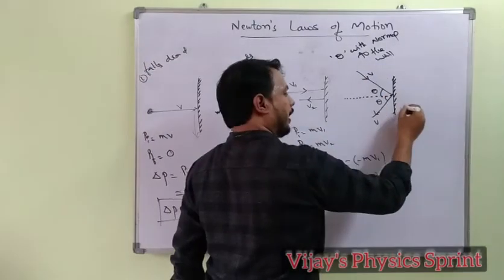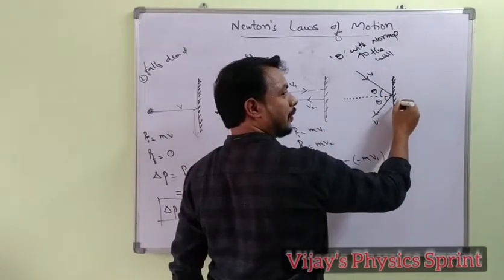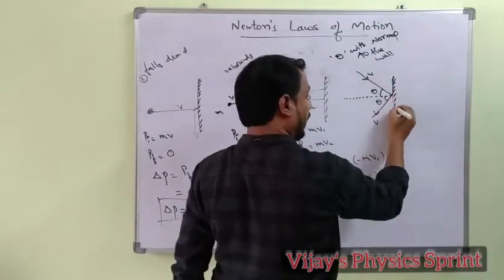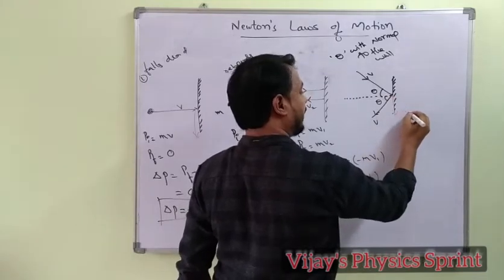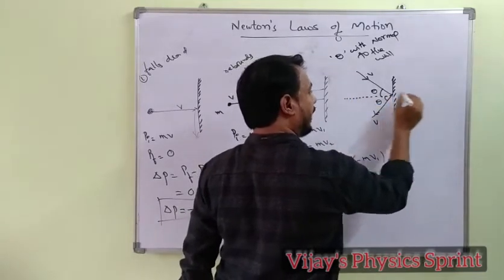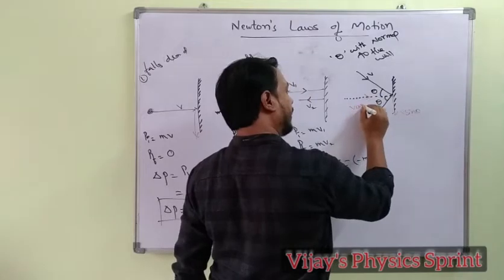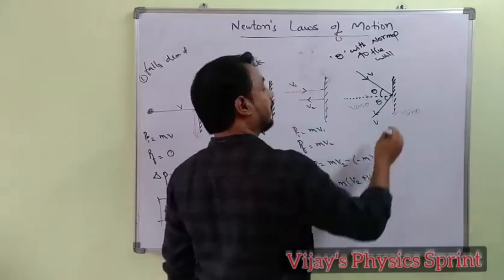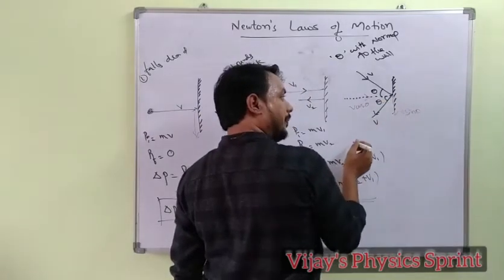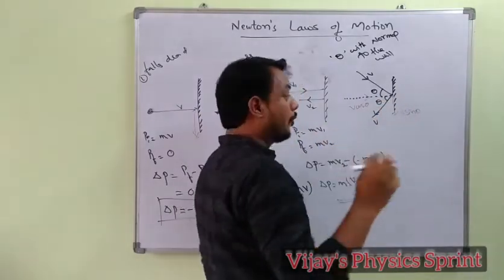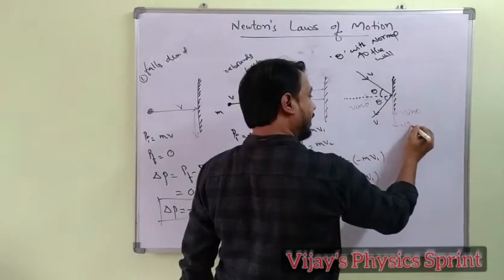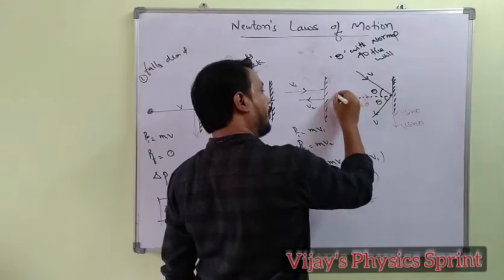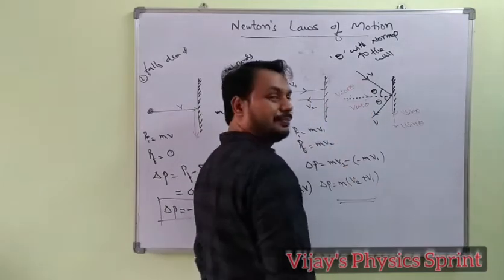This velocity is resolved into two components, horizontal as well as vertical. The vertical component is v sin theta, the horizontal component is v cos theta. When it strikes and rebounds with the same velocity, again resolving into two components, the same v sin theta perpendicular component, and the horizontal component is v cos theta.